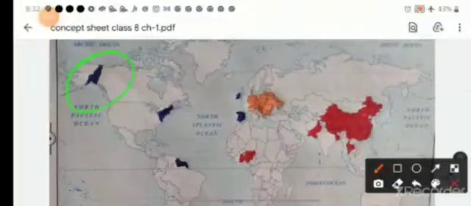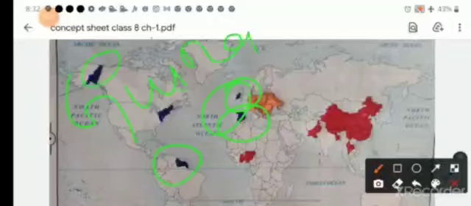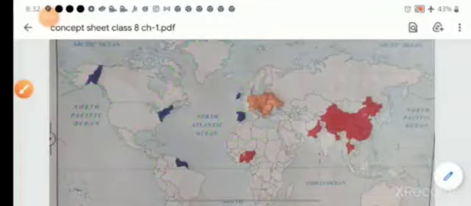This area, some parts of Alaska, some parts of USA, here Guyana, and this portion is Spain and Portugal. This is Spain and this is Portugal, and this is Guyana. So these countries have medium growth of population.